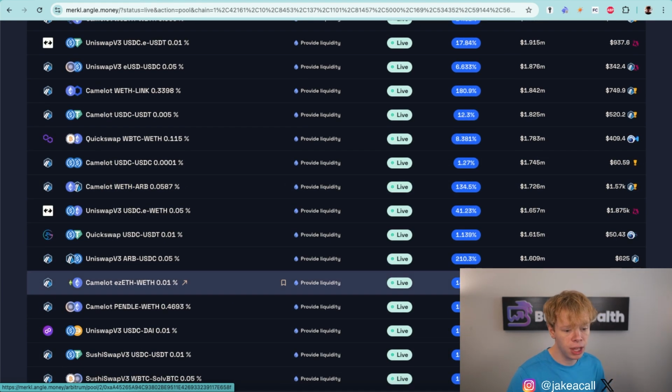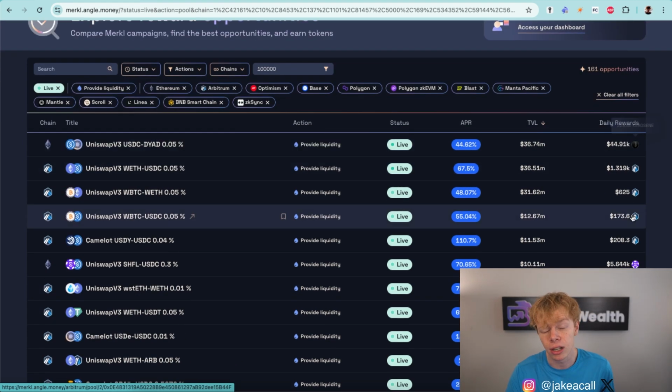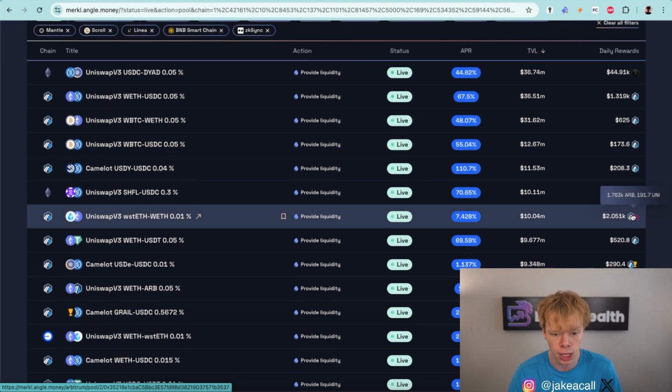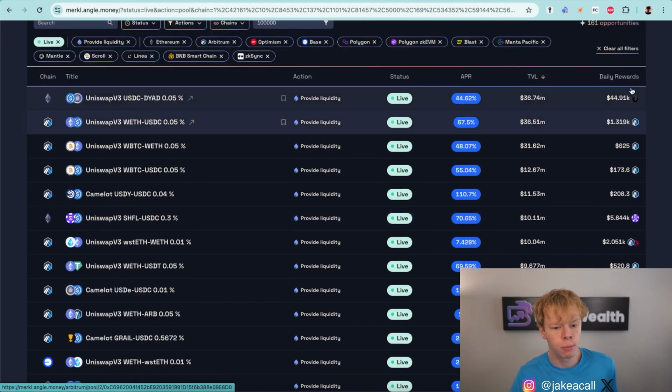But the point is there are plenty of different opportunities, and obviously these APRs are going to fluctuate depending on the range that you choose. The tighter the range that you have in your liquidity pool, the more APR that you're going to get, whereas the broader the range that you have in your liquidity pool, the less APR that you're going to get. But remember, that doesn't just affect the rewards that you're getting over here, that also affects the fees that you are getting.